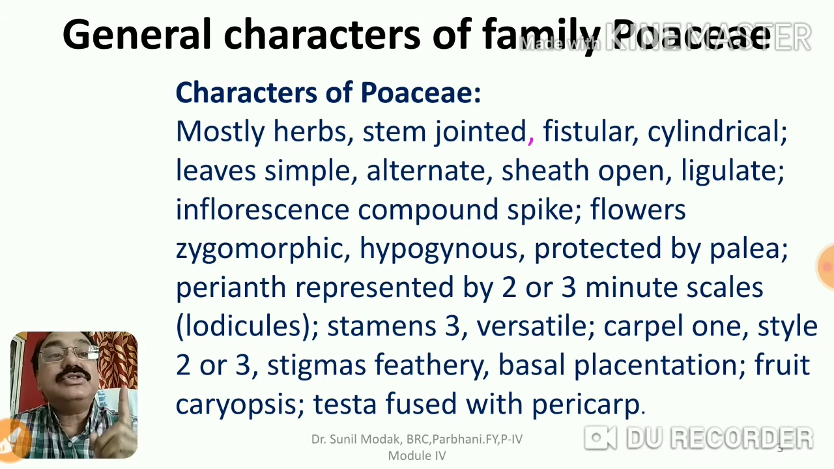Their stem is jointed. Yes, it is fistular, cylindrical. And in members of Poaceae, the stem is very properly distinguished into nodes and internodes. There is a clear-cut demarcation at the nodes and then there are internodes.